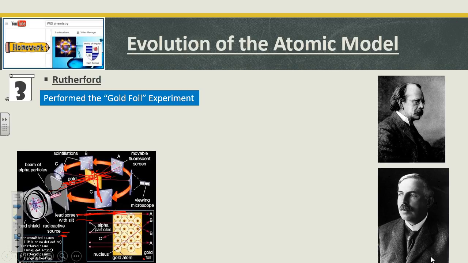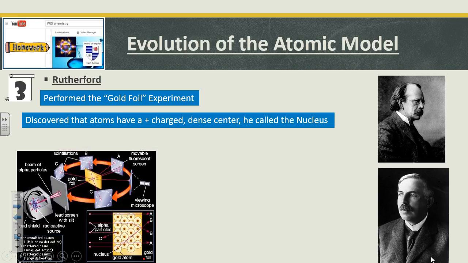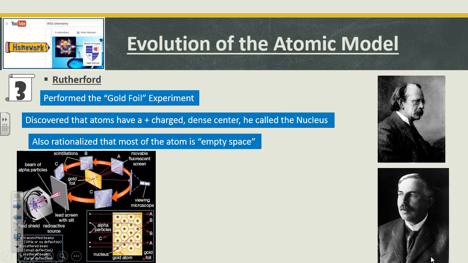And what he came up with is some really interesting stuff that is still actually what we believe to be true about the atom to this day. We have not been able to refute any of this stuff. He discovered that they have a positive dense center called the nucleus. That's the piece that reflected some of the sample pieces back at us. Some of those alpha particles came backwards.